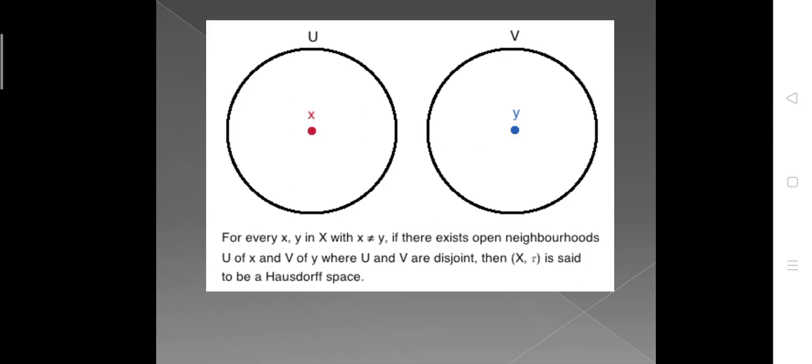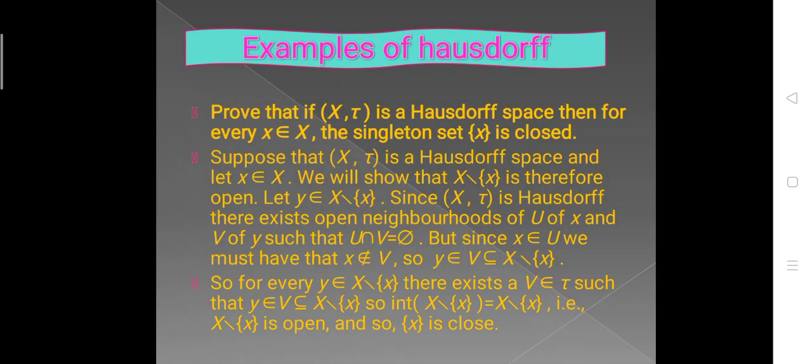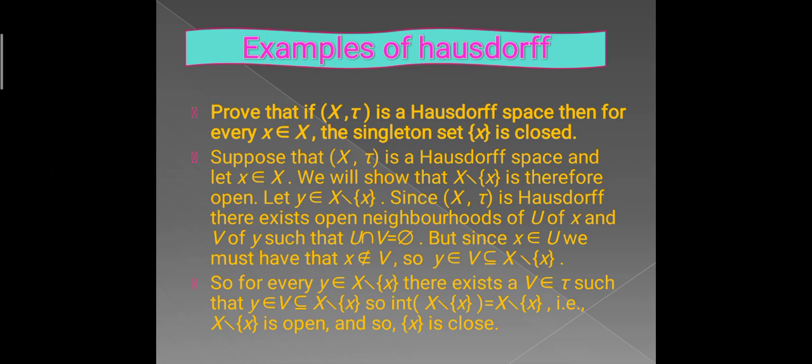This is the example of a Hausdorff space. For every x and y in X with x not equal to y, if there exist open neighborhoods U of x and V of y where U and V are disjoint, then (X, tau) is called a Hausdorff space. Example of a Hausdorff space.